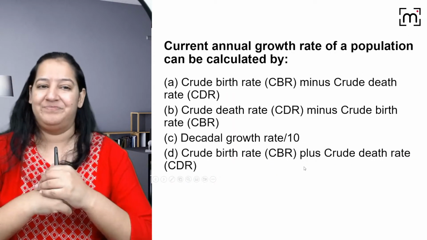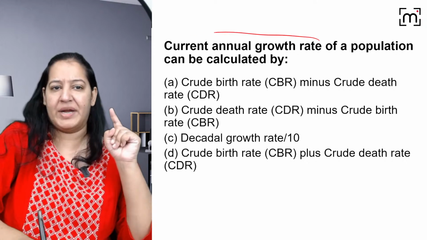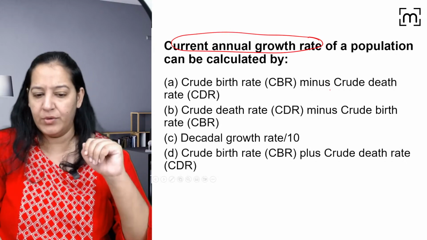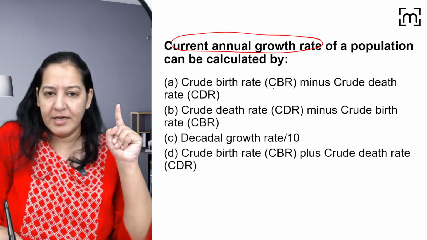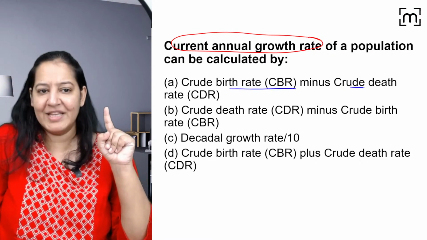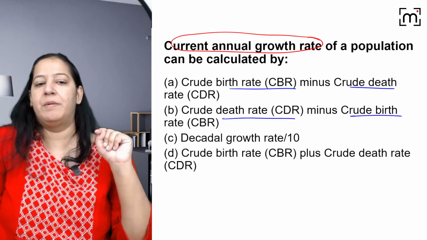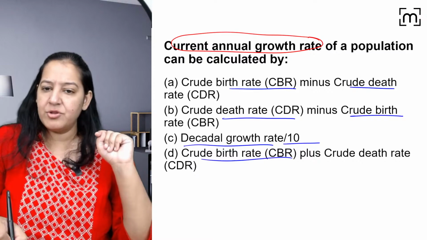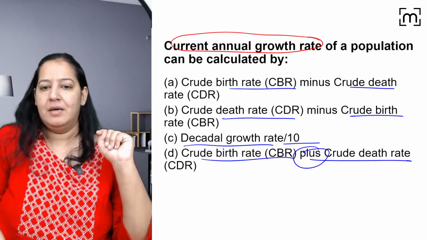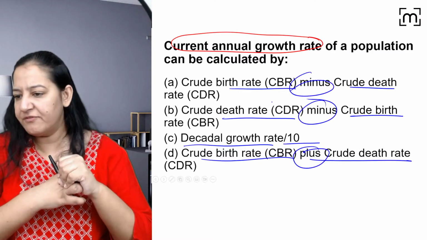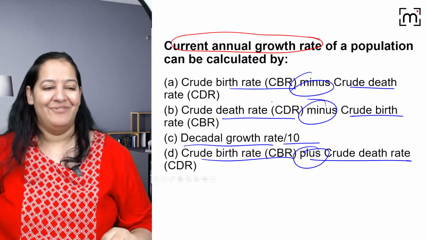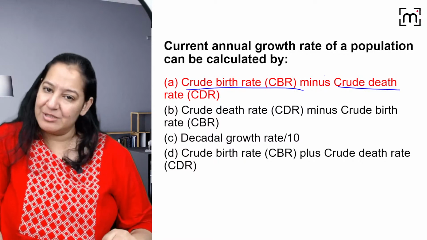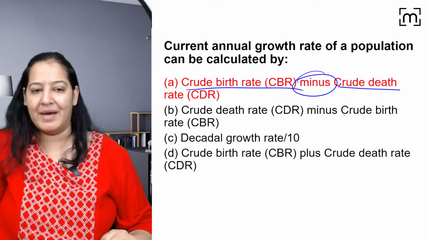This is the next question. Current annual growth rate. What is the formula of growth rate? I told you, no? So read the 4 options. Is it birth rate minus death rate? Or death rate minus birth rate? Or decadal growth rate upon 10? Or birth rate plus death rate? Is it plus or minus? What is the formula? Yes. So it's birth rate minus death rate. It's minus, not plus. Of course it's minus, right?